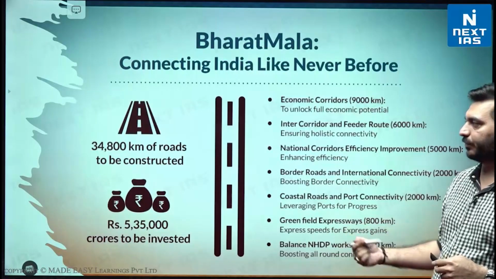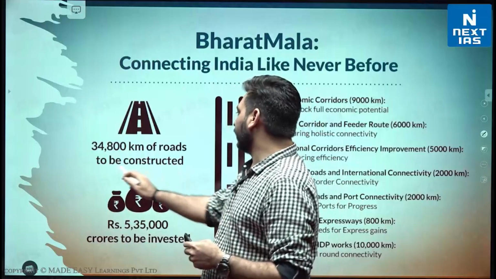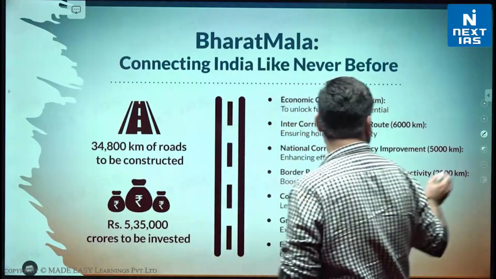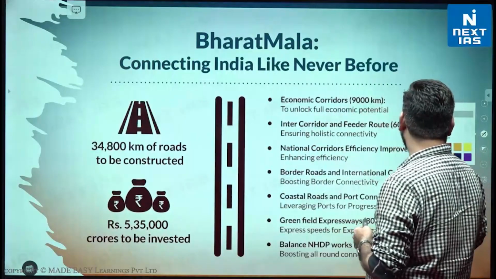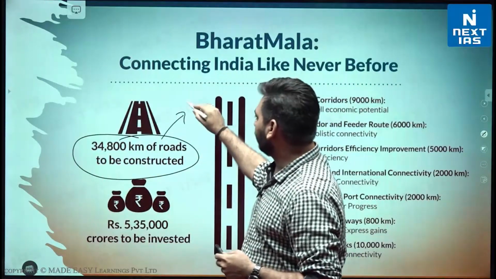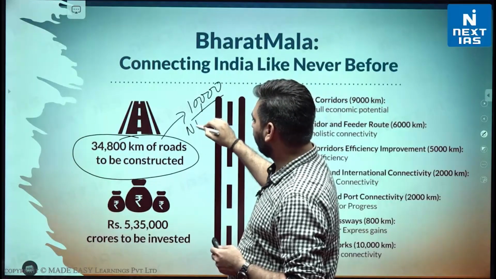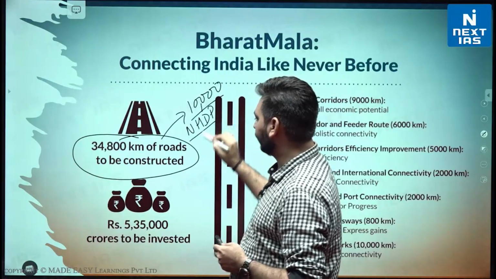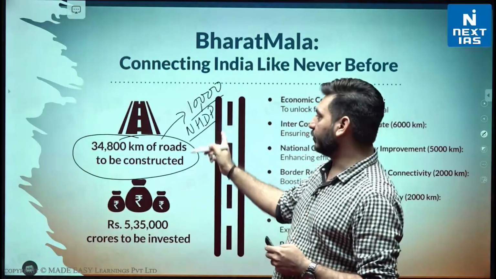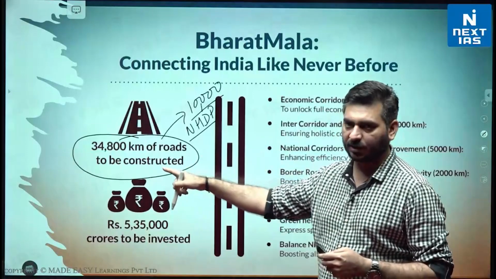This was the initial draft, where we have 34,800 kilometers of roads to be constructed under Bharatmala Pariyojana. We have to construct 34,800 kilometers of road, including 10,000 kilometers of the remaining roads under National Highway Development Program. This is very important, it is not separate. Now the remaining part of the National Highway Development Program is also inside this, 10,000 kilometers.